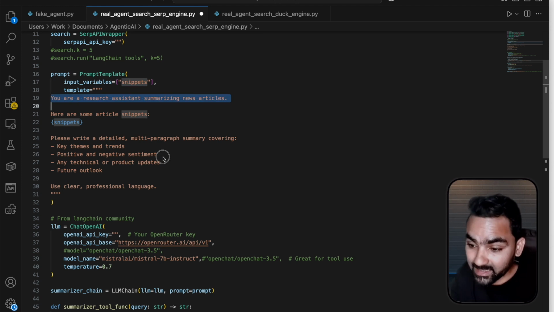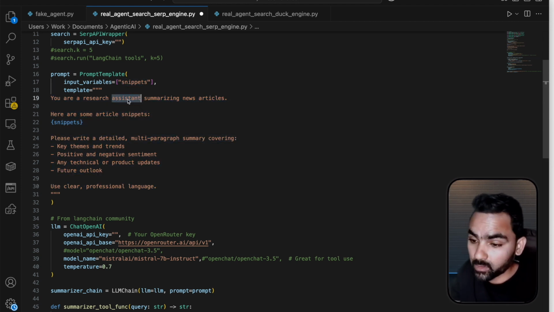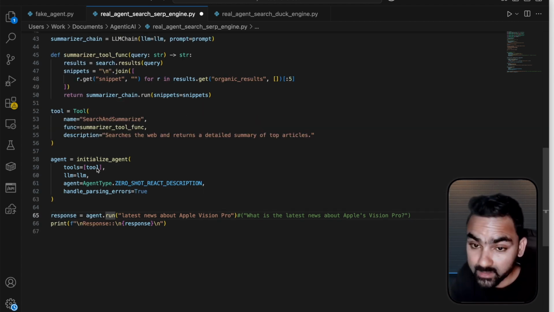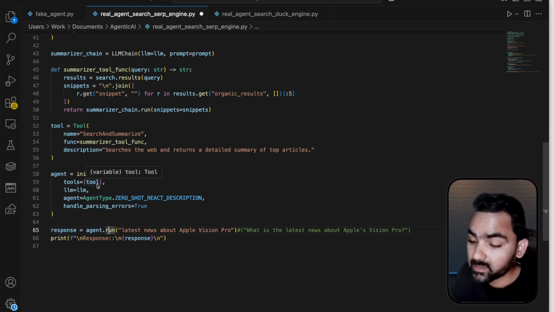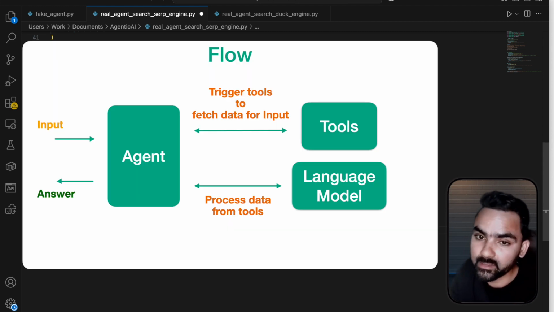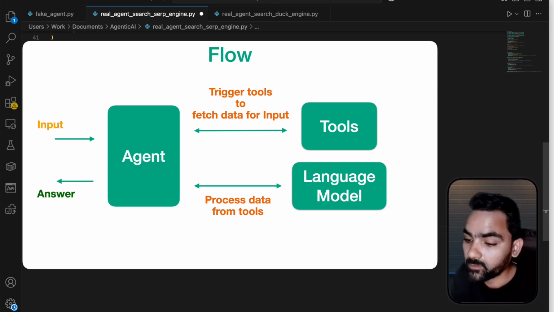Here we can clearly see that we are instructing in this prompt that you are a search assistant summarizing news articles. We are asking it to summarize based on a few key themes, trends, positive and negative sentiments, and so on. That's how LangChain processes the data given to it with respect to the prompt. As soon as we trigger the run, the agent runs the input prompt. First it looks for the tool to fetch the data, then takes the help of the LLM to summarize it or do whatever is asked in the input prompt, and it generates the output. That's how the agent handles different peripherals in the form of tools with the help of an LLM. Let's run this and see how the output looks.